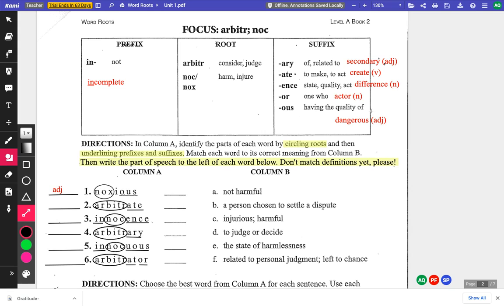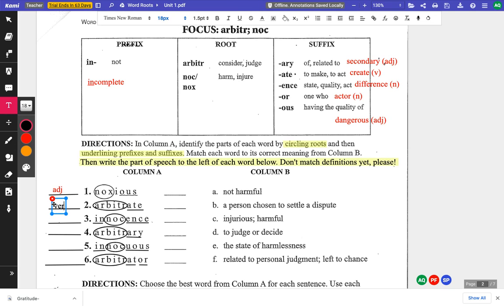Now that we have the suffixes underlined, it's really easy for us to compare to our list of suffixes here. Let's check each one to see if we have identified the correct part of speech for each one, okay? Arbitrate. Arbitrate ends with the same suffix as create, which means it is a verb. So arbitrate is a verb.